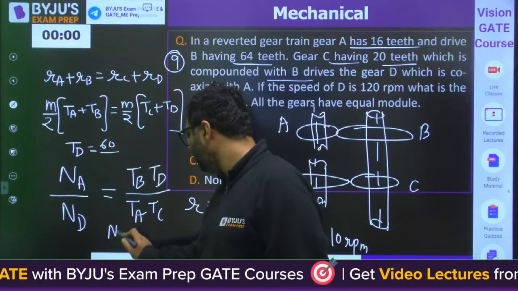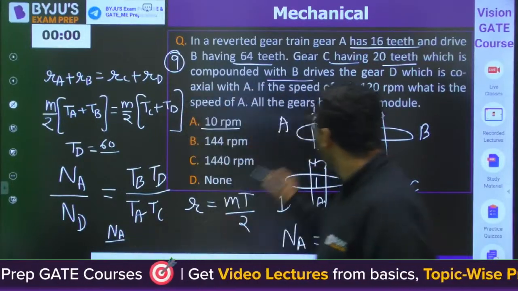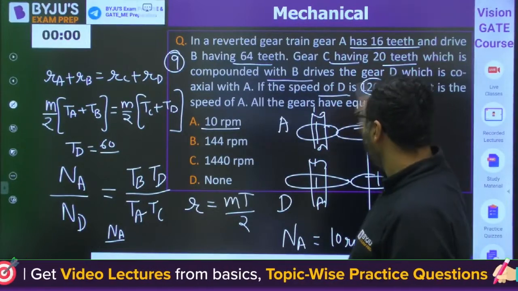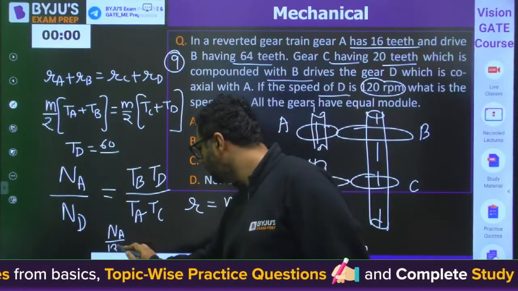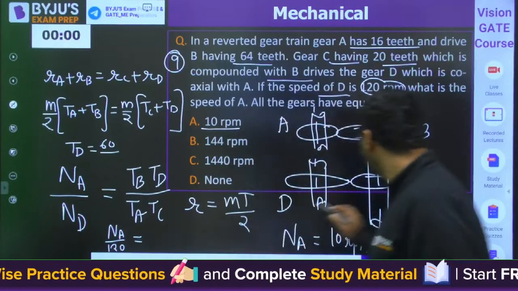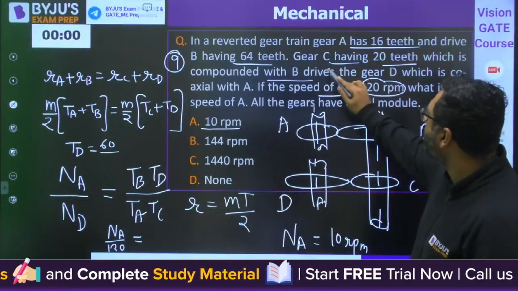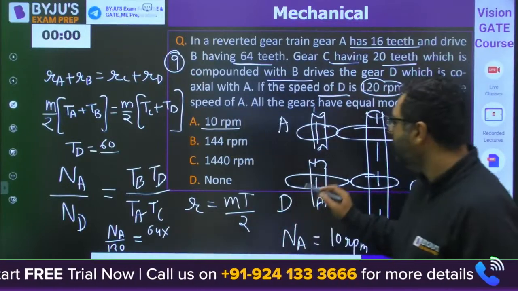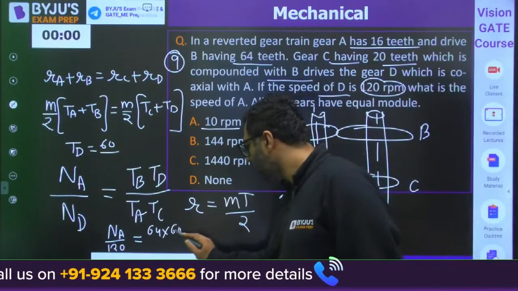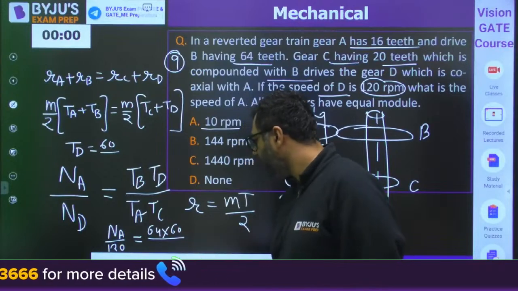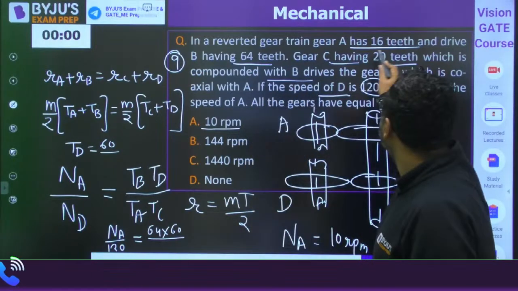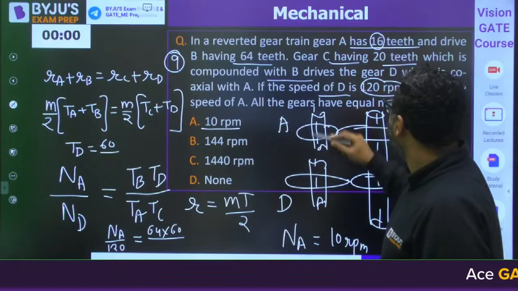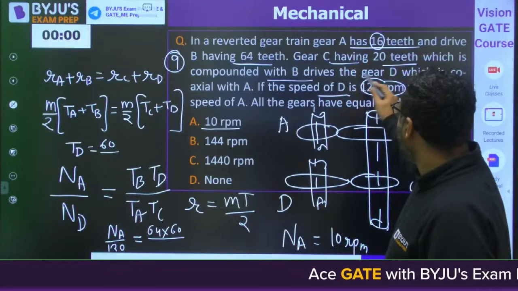We know NA and ND is given. The speed of D is 120 RPM. It is 120. TB, the number of teeth in B, is 64. The number of teeth on D is 60, divided by TA, TC. It is 16 and 20.